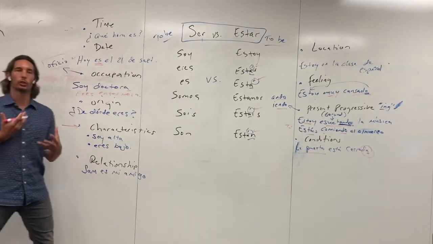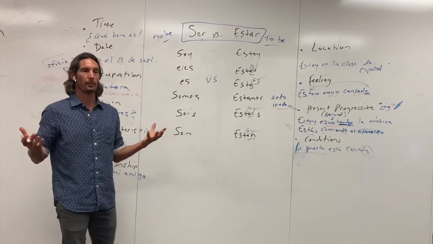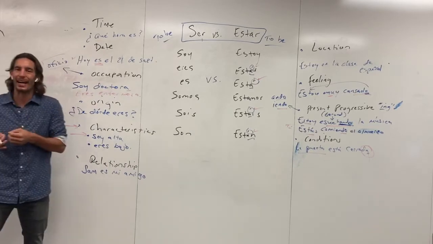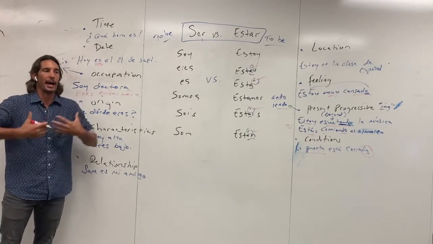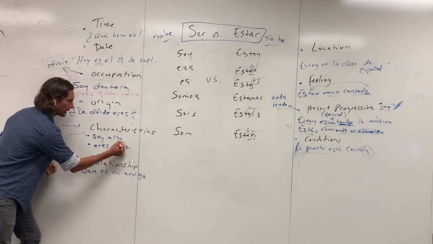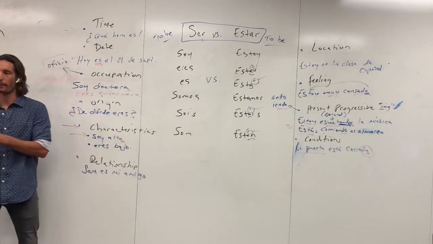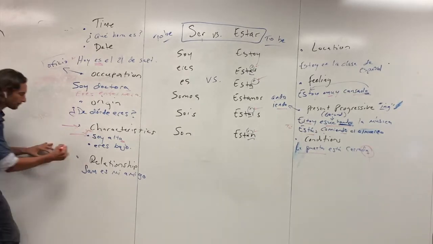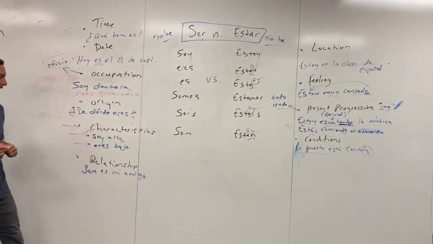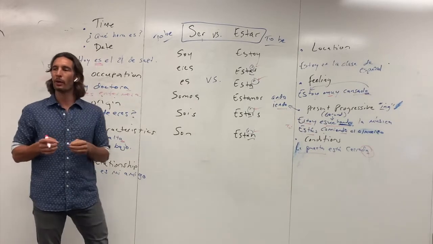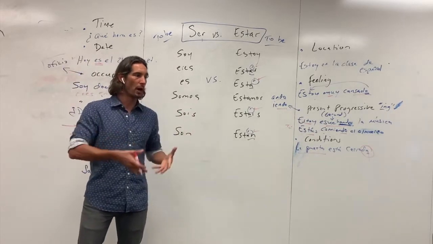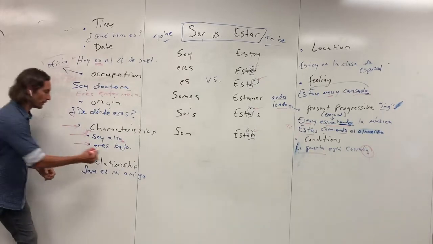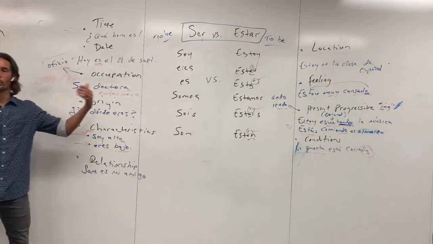Characteristics. This is describing an individual, right? And so here we have a female, soy alta, so it's a tall female saying I am tall, right? This is letting you know that it's a single female. Of course, this is letting you know it's Joe, I am tall. And then here is eres bajo. Ending with O lets you know that it's one singular male, right? So eres bajo. You use that to say you are short, right?